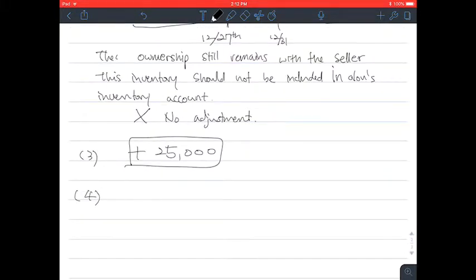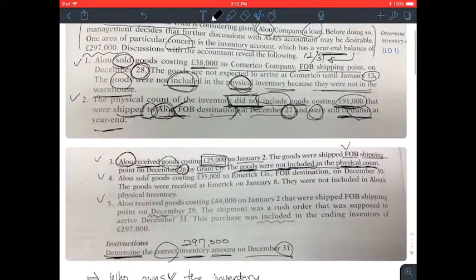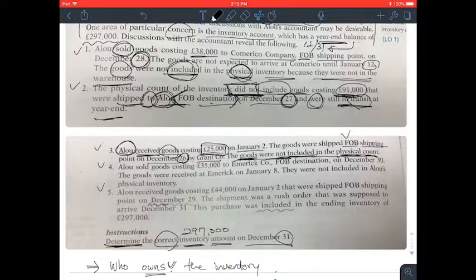Okay, and let's go to number 4. Alu sold goods costing $35,000 to Emery Corporation, freight on board destination. Now, is Alu the seller? Alu is selling to Emery Corporation, freight on board destination.